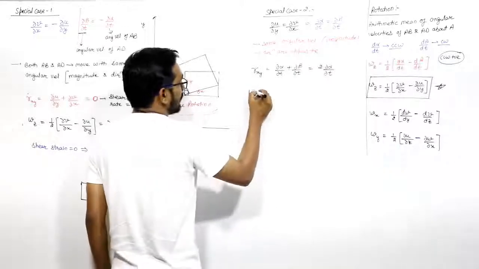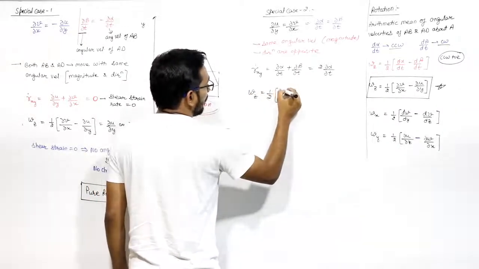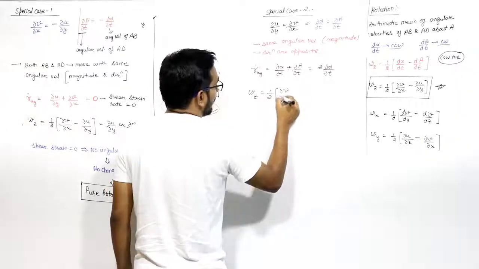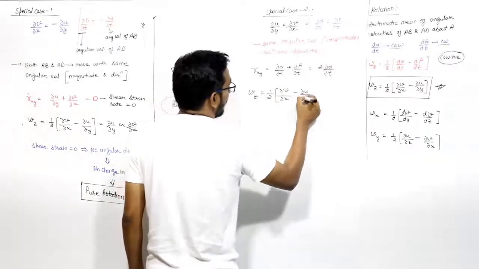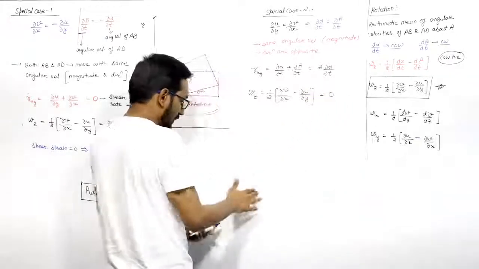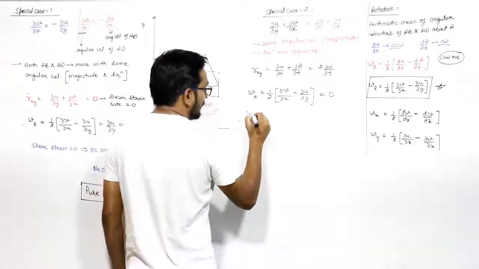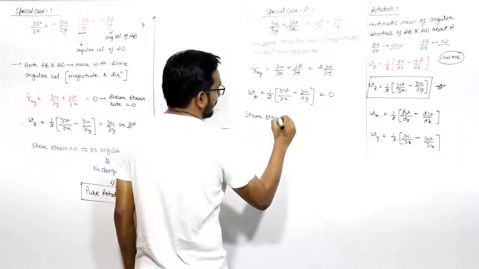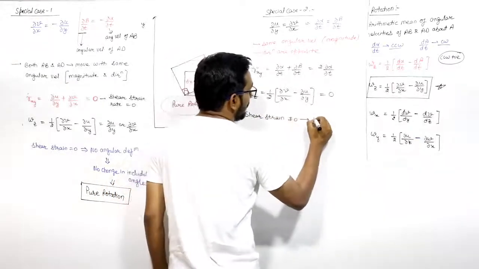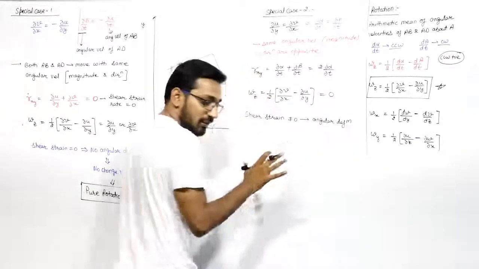And if you talk about the rotation component, this will be equal to 1 by 2 into del nu by del x minus del u by del y. And if they are equal, this will be equal to 0. That means, what is the meaning of this? Shear strain is not 0. You can see here, shear strain is not 0. That means angular deformation is there.